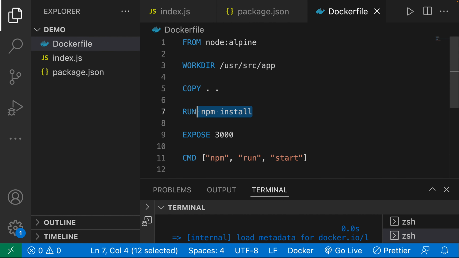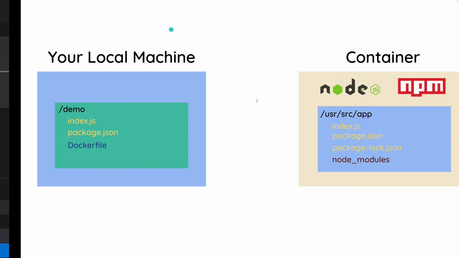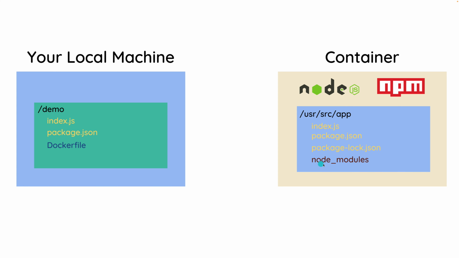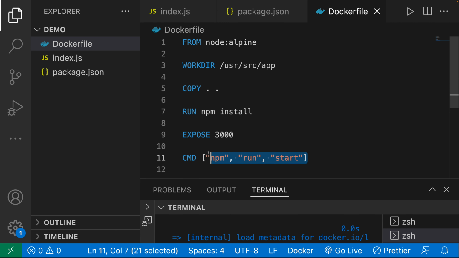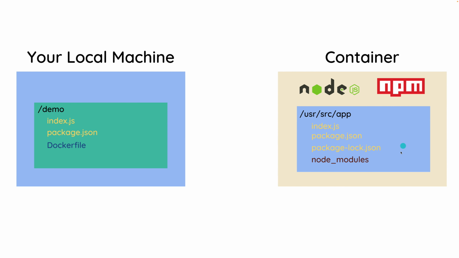And that's why the very next step is to run npm install so that inside of the container, we get the node_modules and then the package-lock.json. And as soon as we have the container up and running, we can go ahead and run it with this command over here, npm run start. Now this is how it is going to look if we don't have any bind mounts.